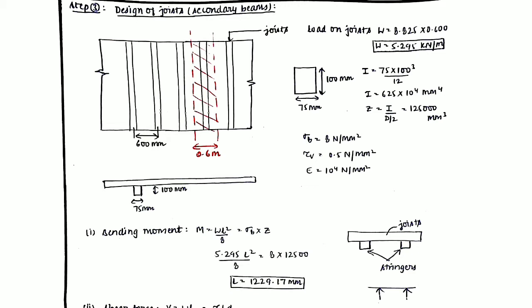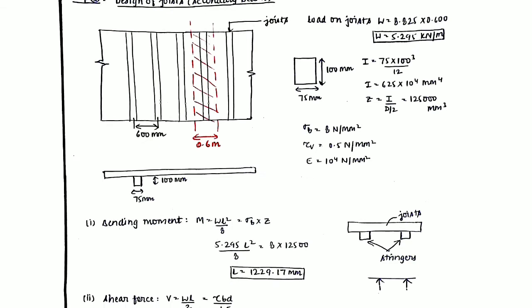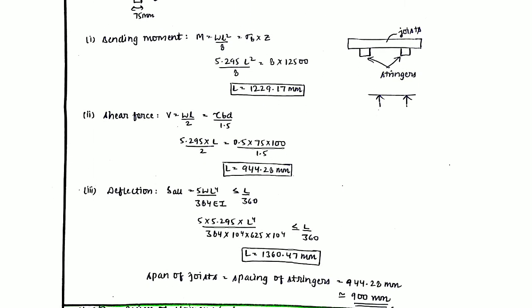Per meter means per unit length we have calculated this load, since we do not know the length of the sheathing. So what is the length of the sheathing? The length of the sheathing will be equal to the length of the joist. We don't know either of these, so we will consider it per meter. Now I can be calculated from the dimensions, Z can be calculated, sigma b is given to you, tau v is given to you, the Young's modulus of elasticity is given to you. So you can again take care of all the three conditions.